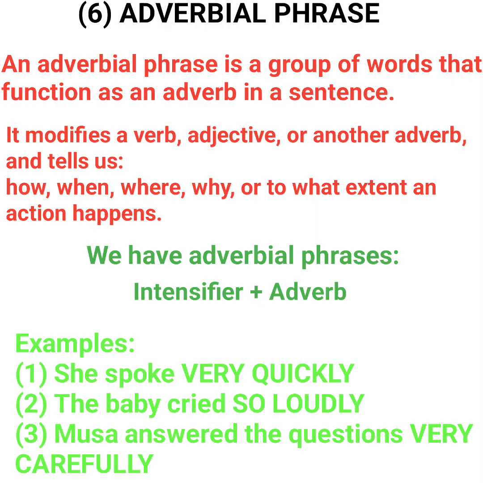So how do we identify our adverbial phrase? It's very easy. Intensifier plus adverb. Once we have our intensifier plus adverb, we have our adverbial phrase. For instance, she spoke very quickly. Very is intensifier. Quickly is adverb to show how. The baby cried so loudly. So is intensifier and loudly is adverb. Intensifier plus adverb forms our adverbial phrase.